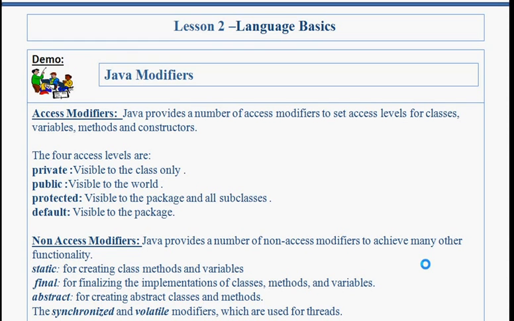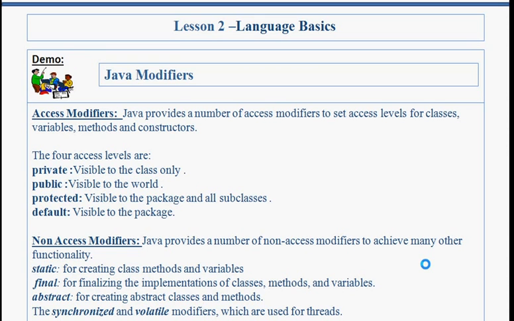Non-access modifiers. Java provides a number of non-access modifiers to achieve many other functionality: static, final, abstract, synchronized and volatile. Static non-access modifier. If we are using any method or variables that is static, then there is no need to create object to access these variables and method. They can directly be available inside your class. Or if you want to access these variables or method, you can access by using the class name.